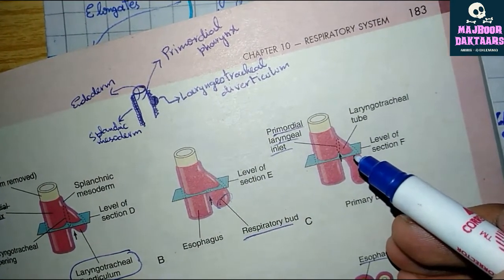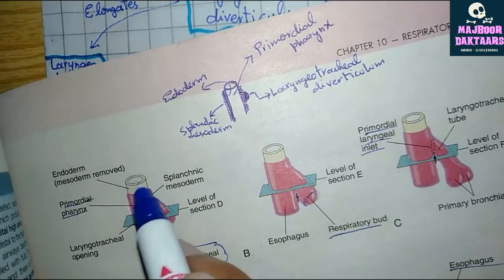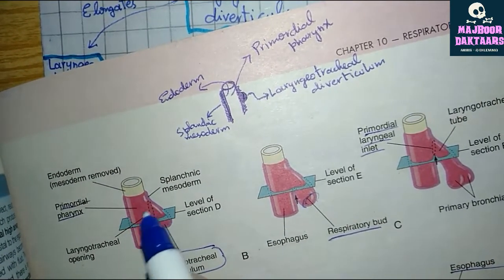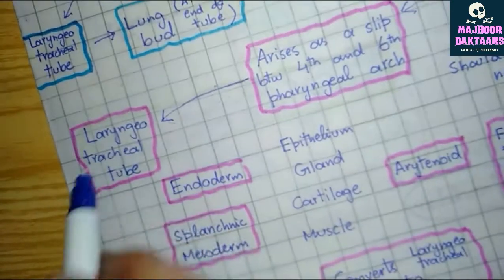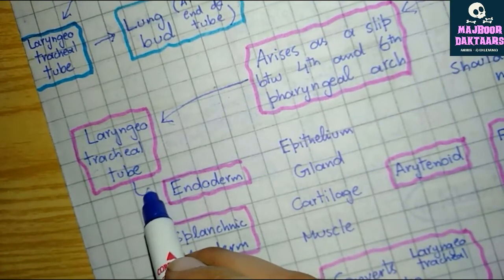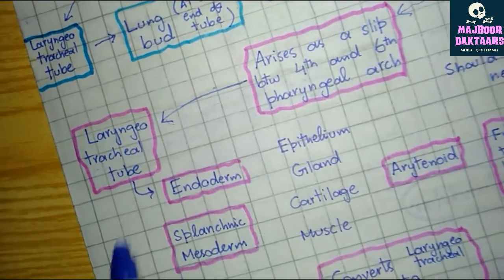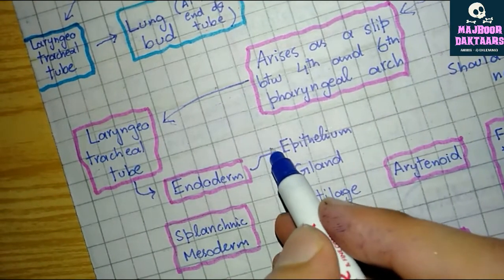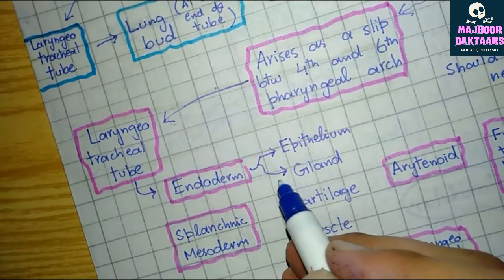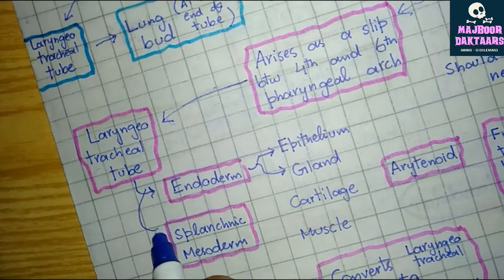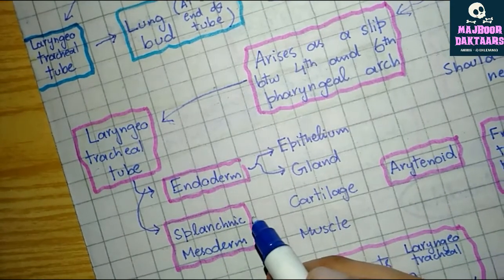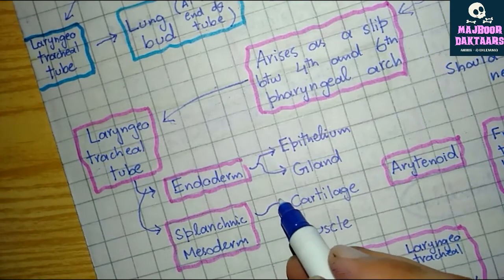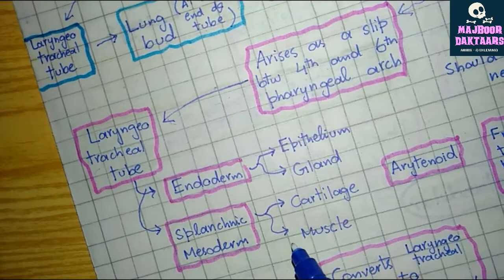The laryngeotracheal tube has an endodermal portion and is covered by a splanchnic mesoderm. So, the endoderm of the laryngeotracheal tube forms the epithelium of larynx and the glandular portion of the larynx, while the splanchnic mesoderm of the laryngeotracheal tube forms its cartilage and the muscles.